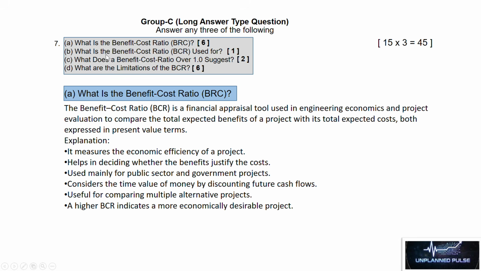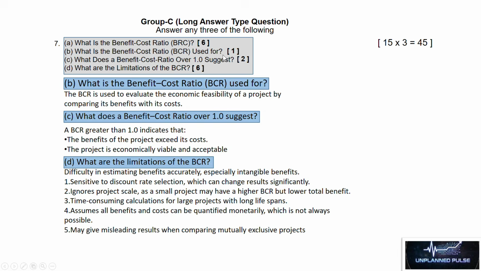Now the next question is, what is benefit cost ratio used for? The benefit cost ratio is used to evaluate the economic feasibility of a project by comparing its benefits with its costs. The next question is, what does a benefit cost ratio over 1.0 suggest? A benefit cost ratio greater than 1.0 indicates that the benefit of the project exceeds its costs. The project is economically viable and acceptable.